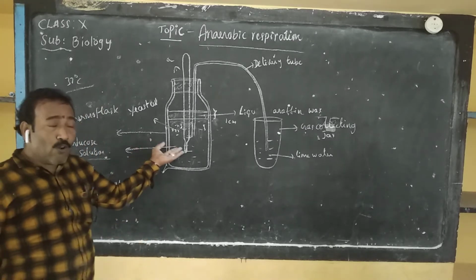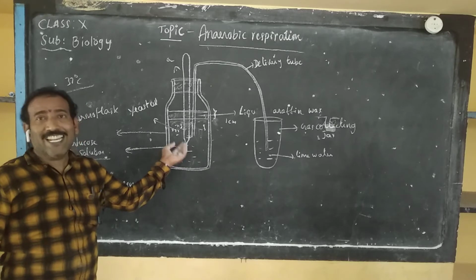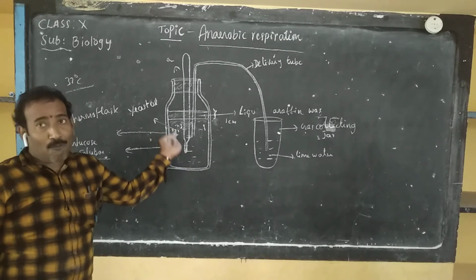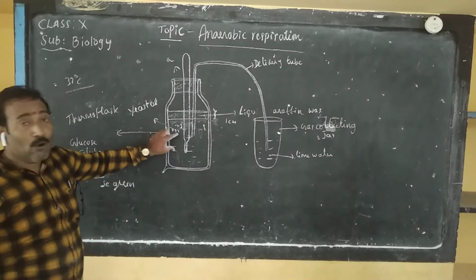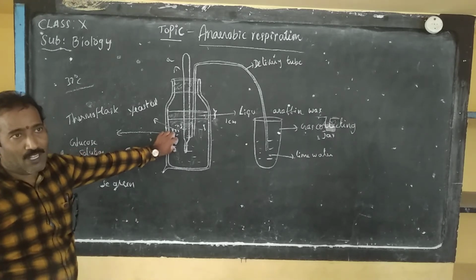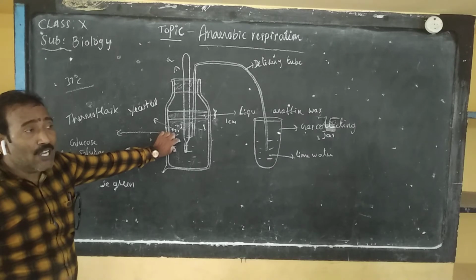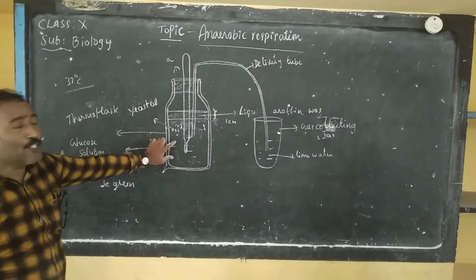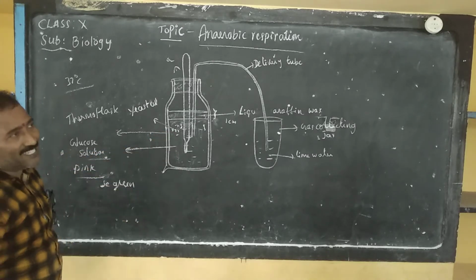If the glucose solution has oxygen, it will turn pink. It is heated further until the glucose solution turns sea green. If it turns sea green, we confirm that this glucose solution has no oxygen.